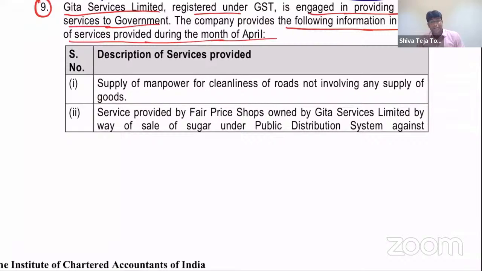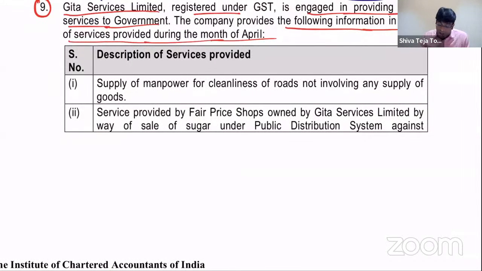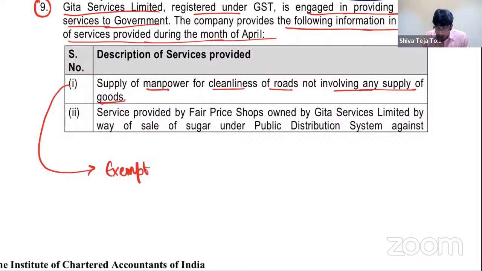Wow, let's see that. First point, supply of manpower for cleanliness of roads not involving any supply of goods. Very good. This is exempt since it is a pure service to government. Pure services provided to government are exempt, my dear friends. No doubt about it. Next.